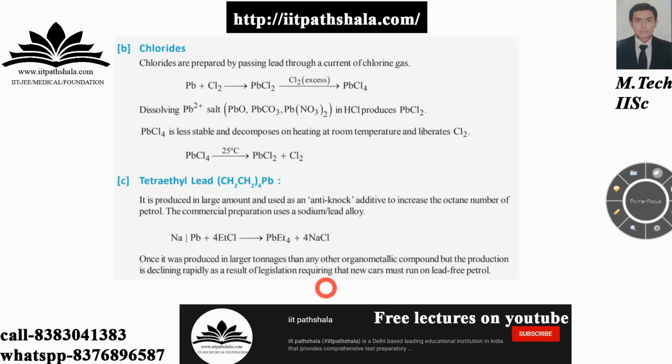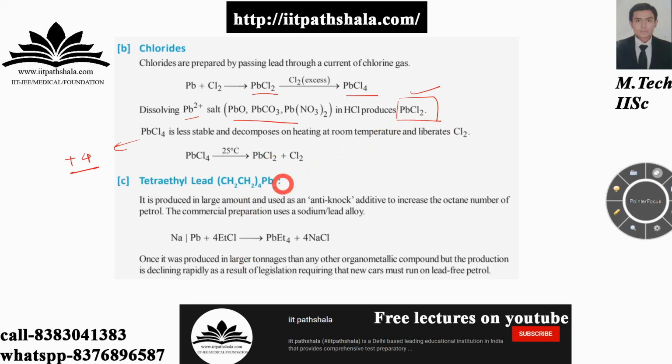Now, if we talk about the chlorides of lead, chlorides are prepared by passing a current of chlorine gas over lead. As you can see on the screen, lead plus chlorine gas gives PbCl2. Now, if you have excess Cl2 over here, you can have PbCl4. Dissolving a Pb2+ salt in HCl produces PbCl2. Here lead is in the +2 oxidation state, it is happy, so it readily forms PbCl2. PbCl4 is less stable because here the oxidation state is +4, and it decomposes on heating and liberates Cl2.